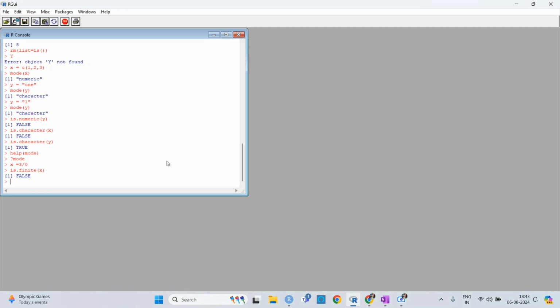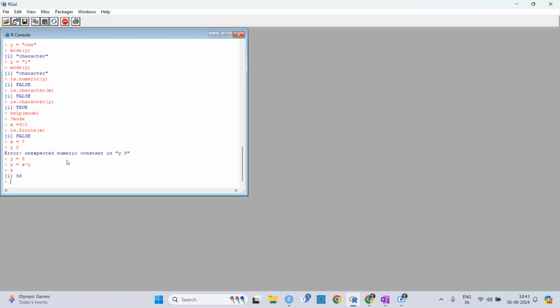One is scalar with scalar, one is scalar with data vector, and another is data vector with data vector. So let's say I have x is equal to 7, and y is equal to 8, and then I'm writing z is equal to x star y, and if I'm having z, then it is just x into y.